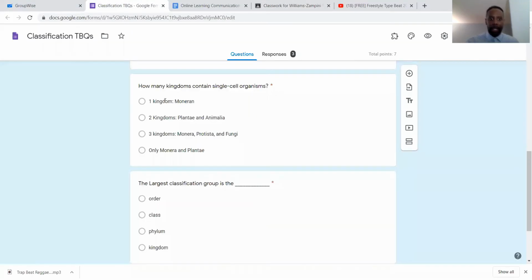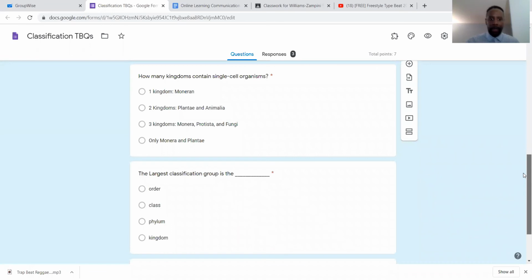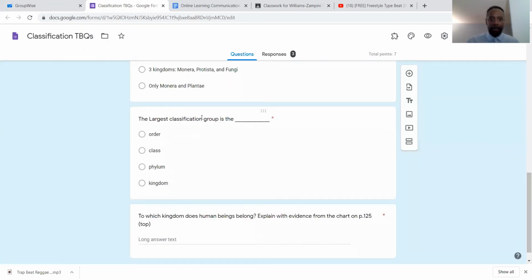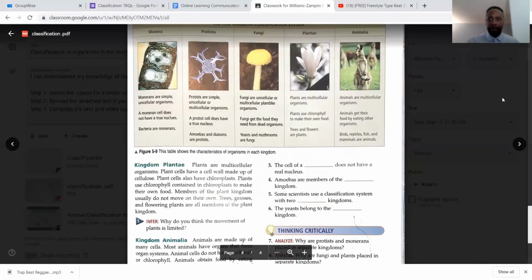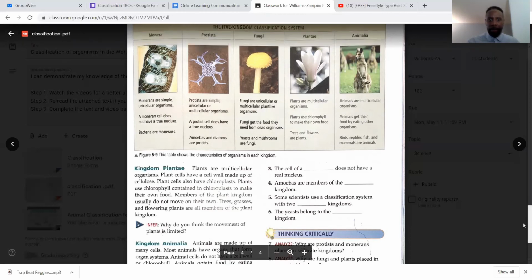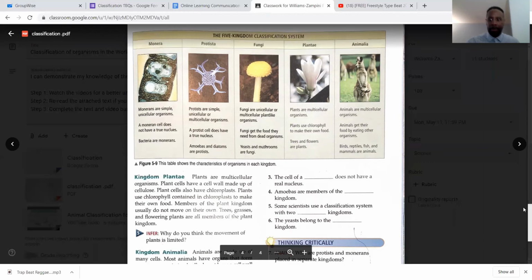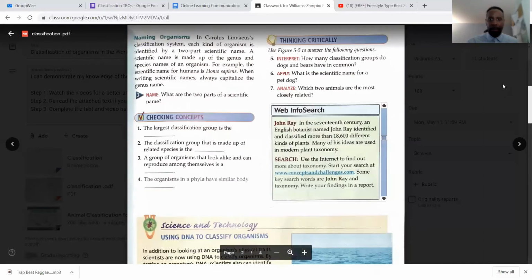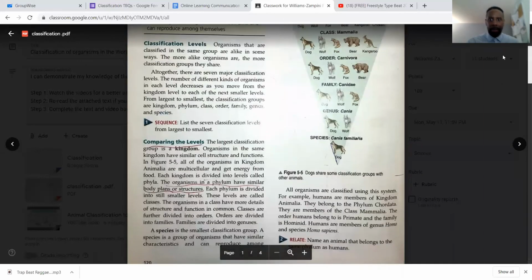All right, and next question, the largest classification group is. So now I'm going to have to probably go back to that chart, or the other chart that I saw before. If I scroll up, maybe to page 1 where it showed the classification system as it narrowed.